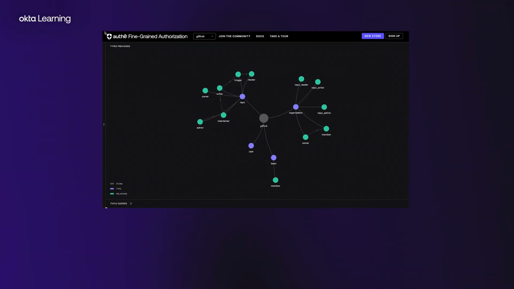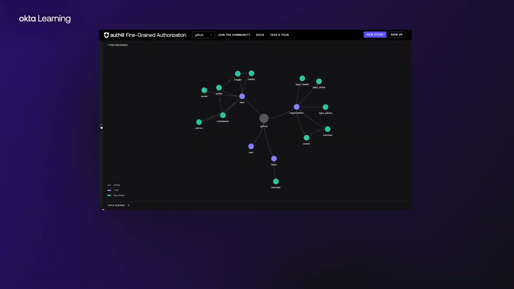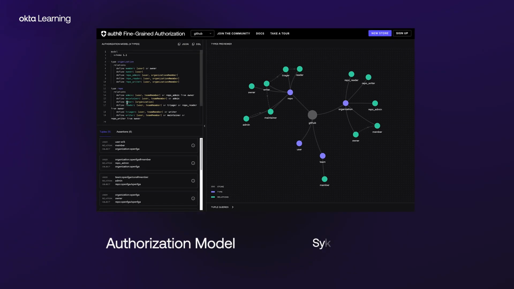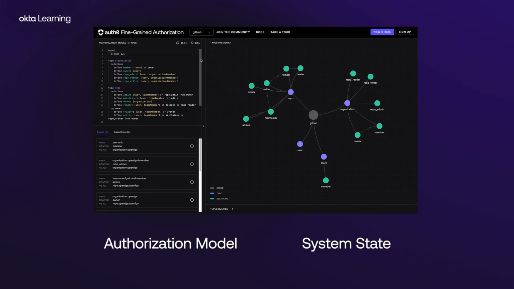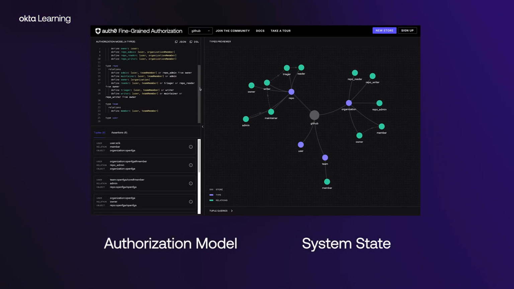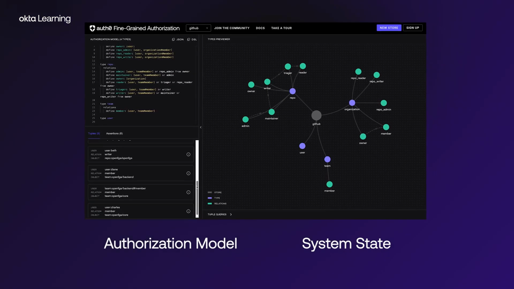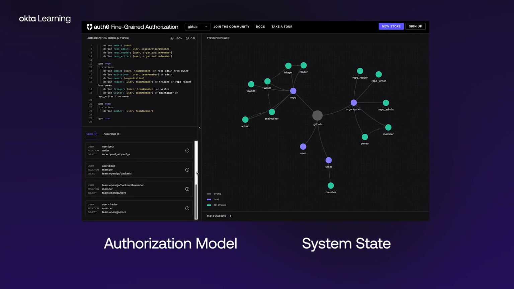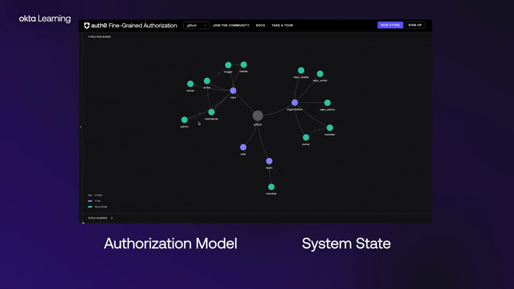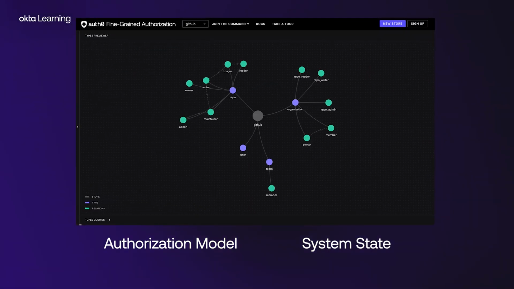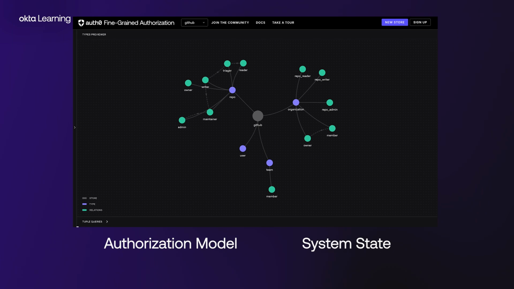Auth0 FGA decides whether or not a user can access a resource based on two factors: the authorization model and the state of the system. The authorization model defines the system's object types and their possible relationships with a user or group of users, as well as any other object or group of objects. This model remains static and rarely changes except when new products or features are introduced.